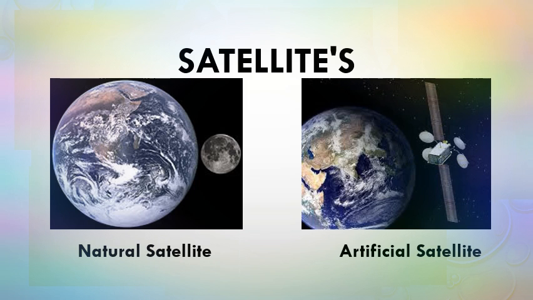Natural satellite. A natural satellite is a heavenly body that revolves around a planet in orbit. The Moon is the Earth's natural satellite.